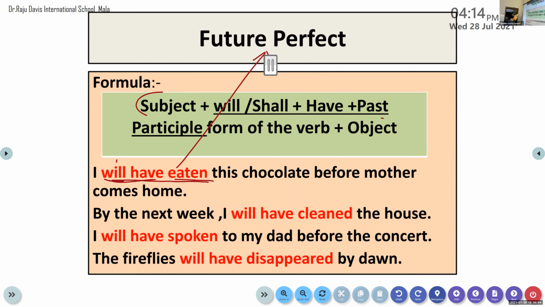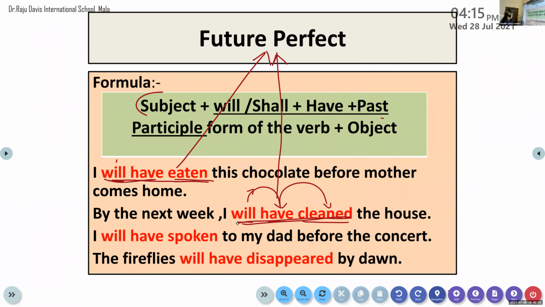Yes, clear, ma'am. Okay, look at the second example. I will have cleaned the house. So I, subject; will shows the sentence is an example of future. Will, future; have, base form of the verb; and cleaned, past participle form of the verb. So will or shall plus have plus past participle form of the verb is used. So this is an example of future perfect. Clear? Yes, ma'am. Will have cleaned is the finite verb.